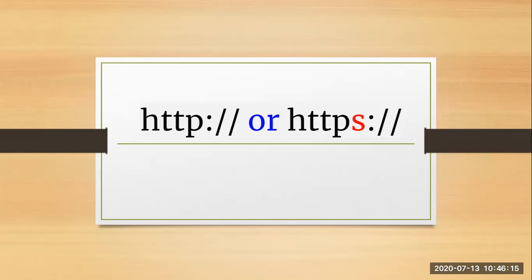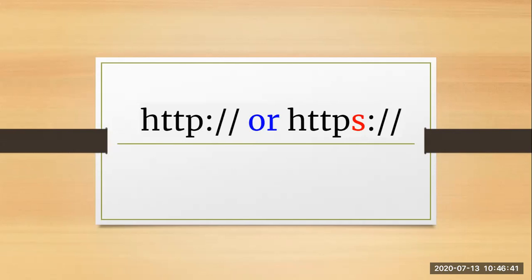Any information which has to be transferred or exchanged between your web servers and your web browsers will be taken care of by whom? Your HTTP protocol. So all types of transfer will take place. HTTP is not secure. It will just simply transmit all the information as it is received. If the information is received in plain text, it will be transferred as plain text only to your servers.